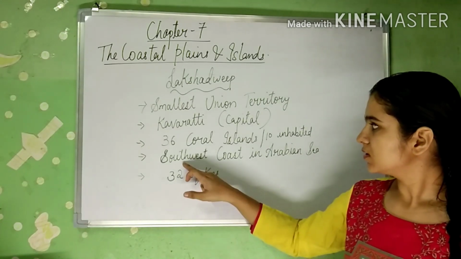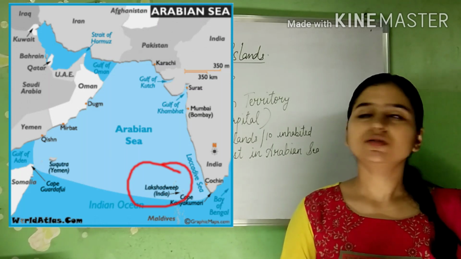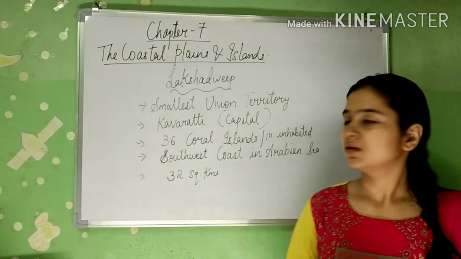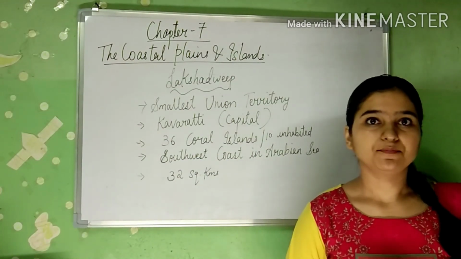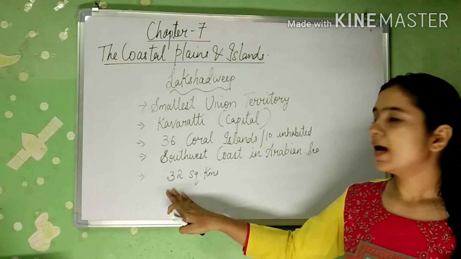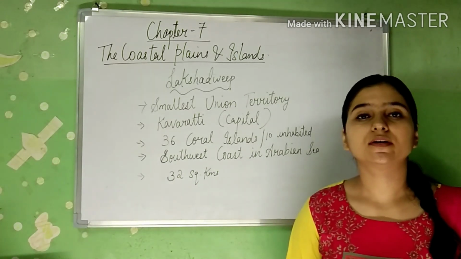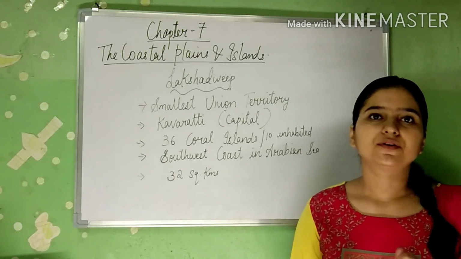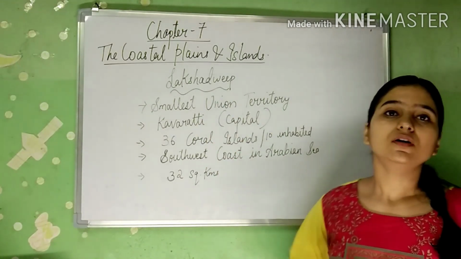Then its location is the southwest of the Arabian Sea. Then it has an area of 32 square kilometers. The area is very less. That's why it is the smallest union territory of India. So these are the points for Lakshadweep.